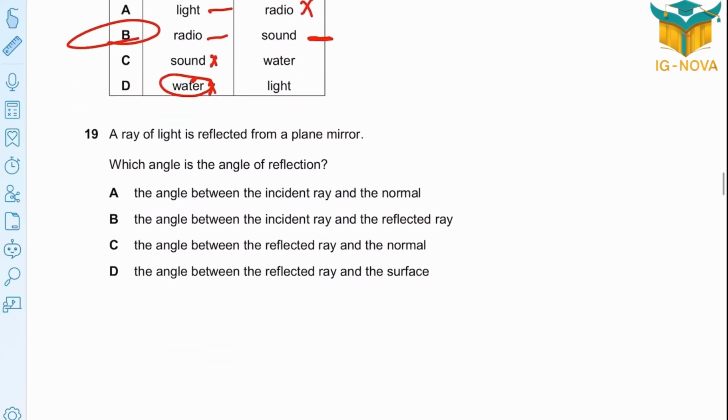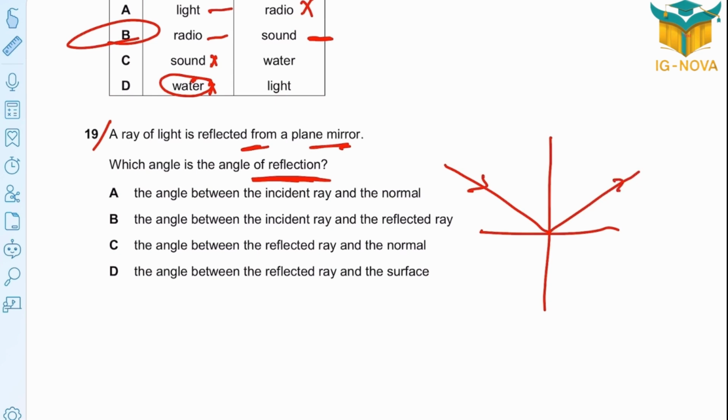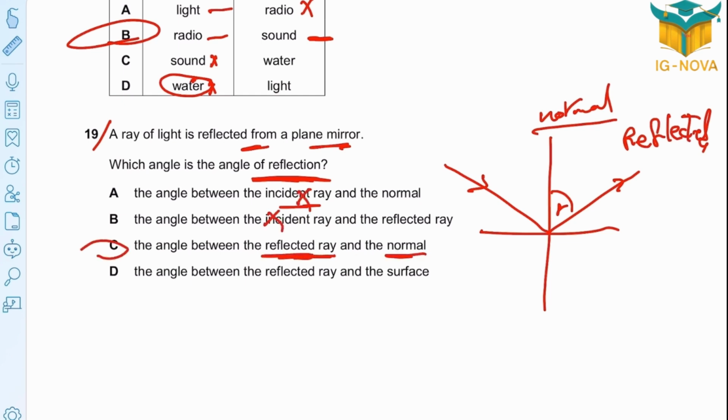Question 19. A ray of light is reflected from a plane mirror. Which angle is the angle of reflection? The angle of reflection here is between the reflected ray and the normal. This is the angle of reflection. Incident ray, nope. It's the reflected ray and normal, option C.